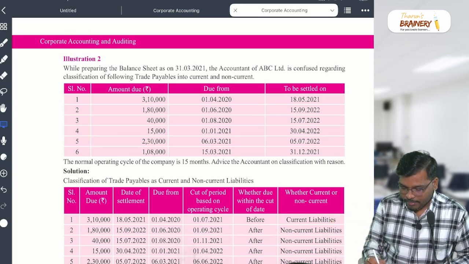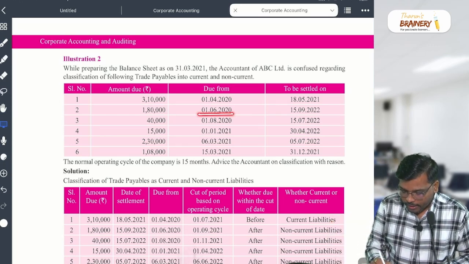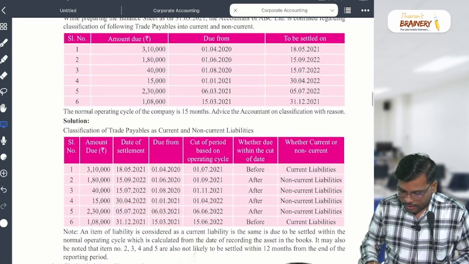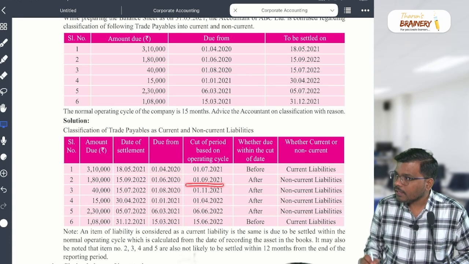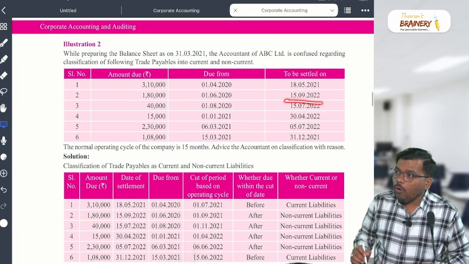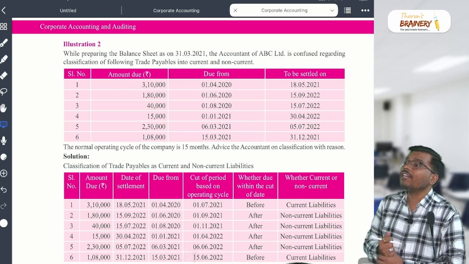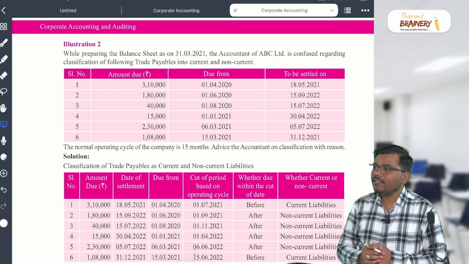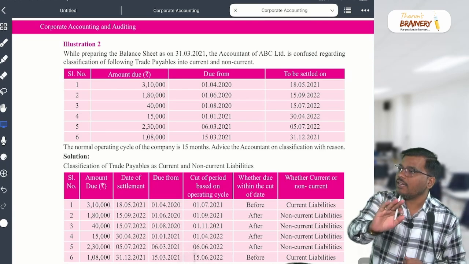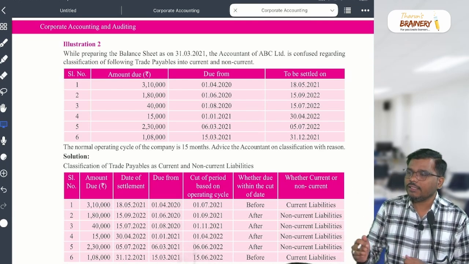You can take another example. This is 1/6. What is the operating cycle? 15 months. At 15 months, what date will come? You will get this date, 1/9. When are you going to pay? If 15/9, what does it become? Non-current. Before 1/9 it will become current; after that, non-current. Is it clear? Yes or no?